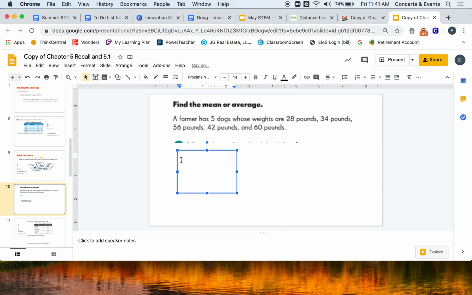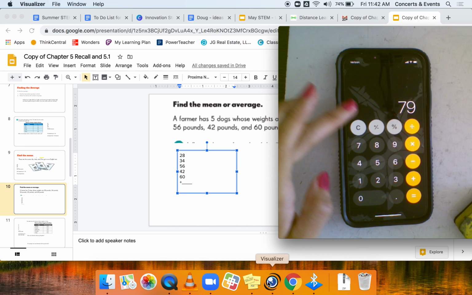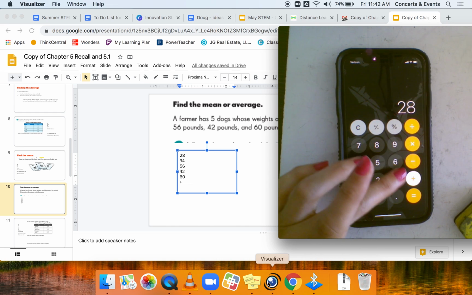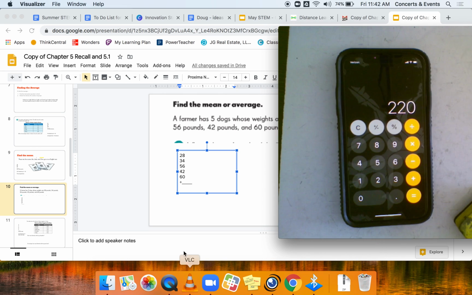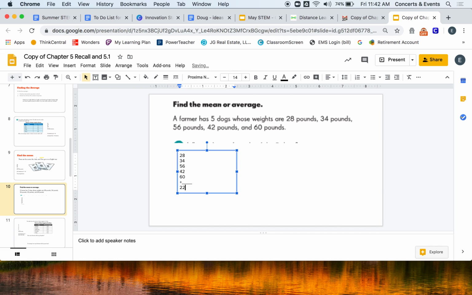And then we're going to go over this. All right, let's see. A farmer has 5 dogs whose weights are 28, 34, 56, 42, and 60 pounds. I want to find the mean or the average. These dogs are all over the place, so I want to find out about how much the dogs weigh for this farmer. I'm going to take their amounts and add them together to see how much total they weigh. I'm going to do 28 plus 34 plus 56 plus 42 plus 60, and I got 220 total pounds.